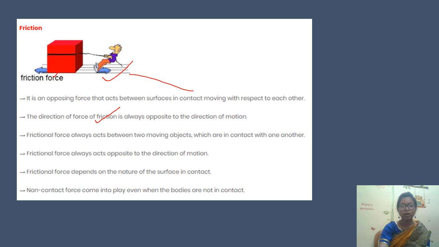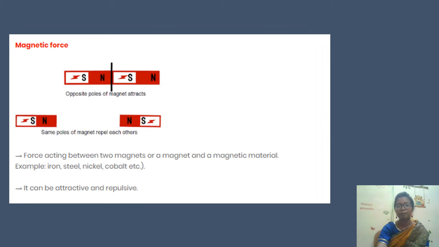And what is the next point? Frictional force always acts between two moving objects which are in contact with one another, and frictional force always acts opposite to the direction of motion. Frictional force also depends on the nature of the surfaces in contact. Non-contact forces come into play even when the bodies are not in contact. We will be seeing those examples.